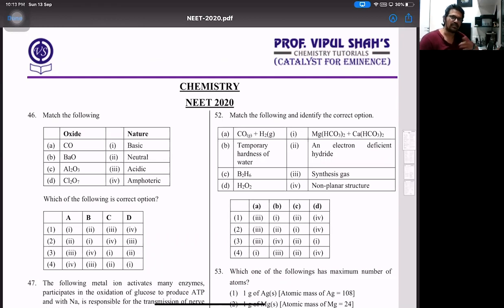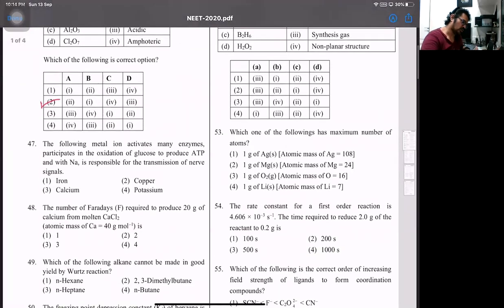All right, let's start. First one, it says match the following columns over there. Now, if you observe there, carbon monoxide, we all know that's a neutral oxide. Barium oxide, that's a basic oxide. Alumina, that's amphoteric. And Cl2O7, that's dichlorine heptoxide, that's nothing but an acidic oxide. So here, if I have to talk in this category, the first one, answer is 2 there. So for the 46, answer is 2. That's 1.